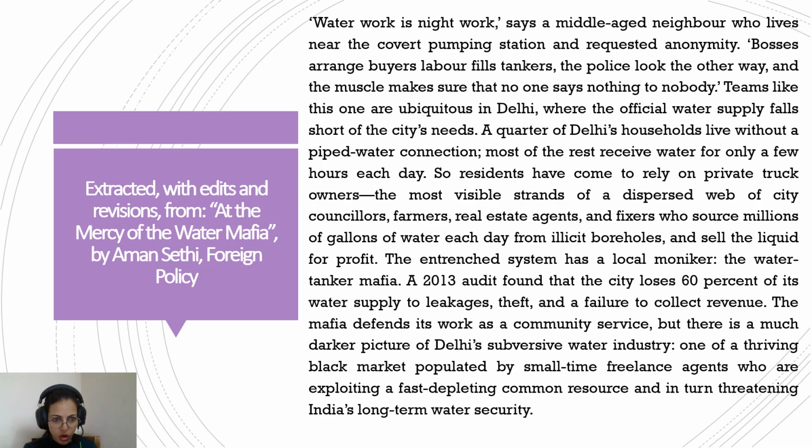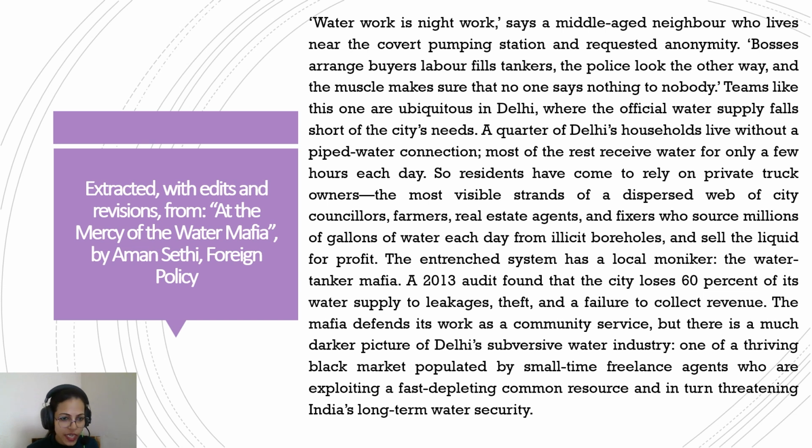So ubiquitous means very common. So basically, this whole ecosystem is being described now, an ecosystem of water mafias. There are bosses who arrange buyers, then there are laborers who fill the tanks, as we saw in the first paragraph, where somebody puts the hose in the borehole and somebody puts the hose at the other end in the truck. Then there are police also, because nothing in the area can go on for a long time without the police knowing it. So they are also part of this whole operation, and this has been going on for quite some time in Delhi.